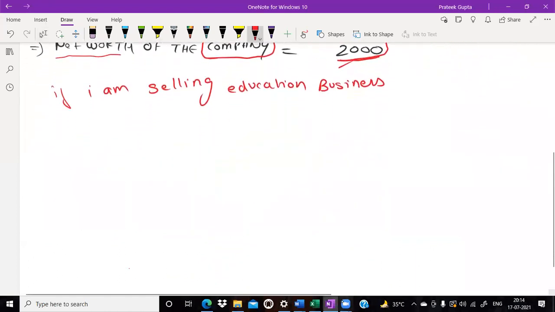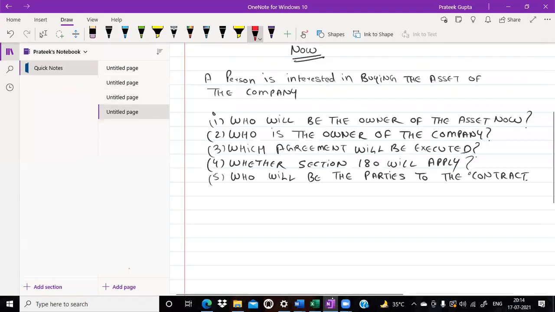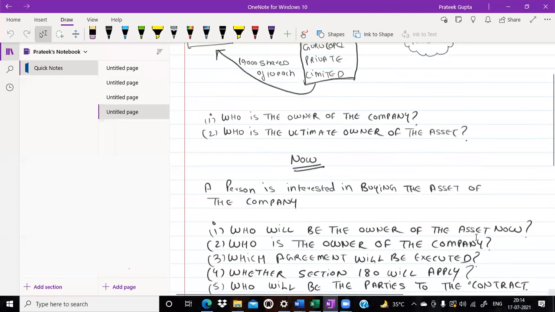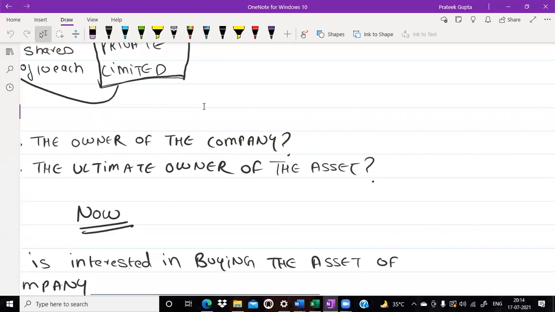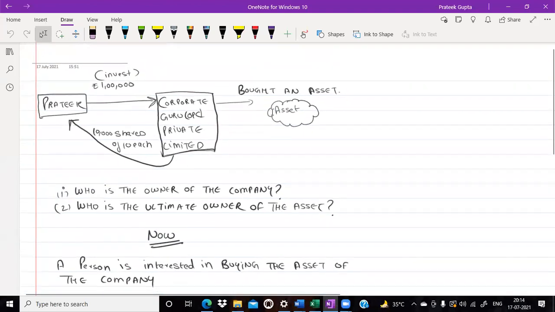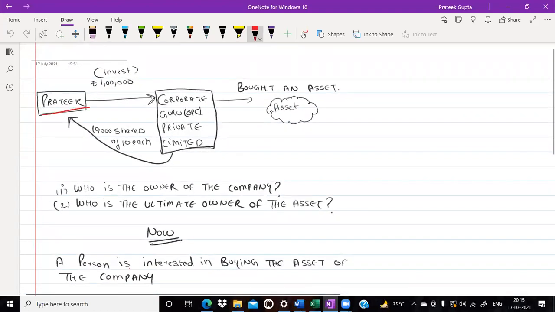Now, this is again very, very, very important. I am sharing one screen in front of you. So for example, let's say, for example, Prateek incorporated one company, Corporate Guru, one person company, private limited. No problem, sir. Prateek had invested 1 lakh rupees in the company. In return of the same, 10,000 shares of 10 rupees each was allotted to Prateek.